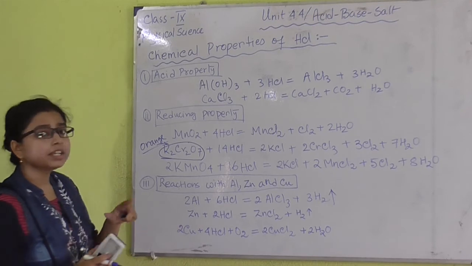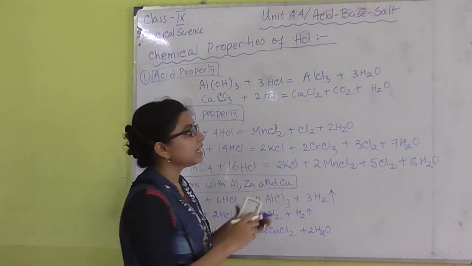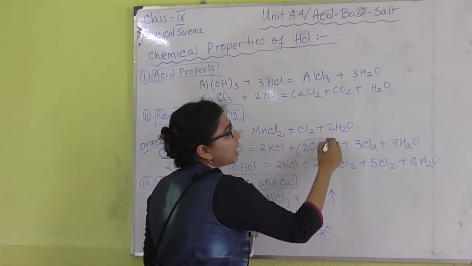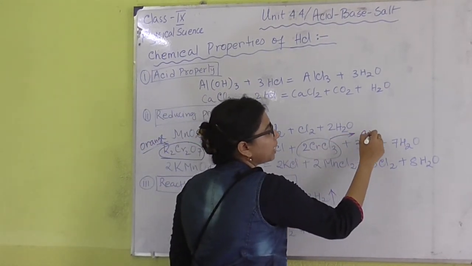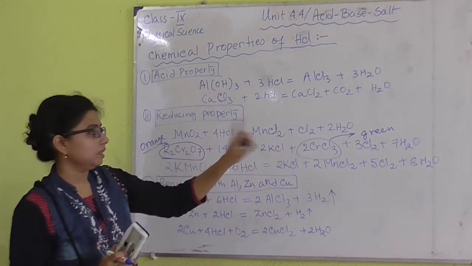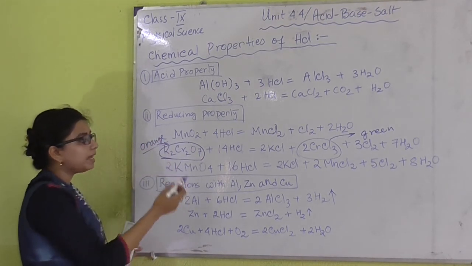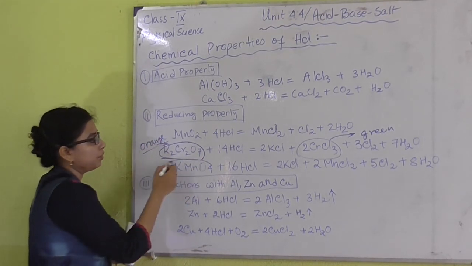So the color change we can find here, that is orange to CrCl3. This is dark green in color. Okay. So the color change will be found orange to green. The next reducing property we can explain by using KMnO4.